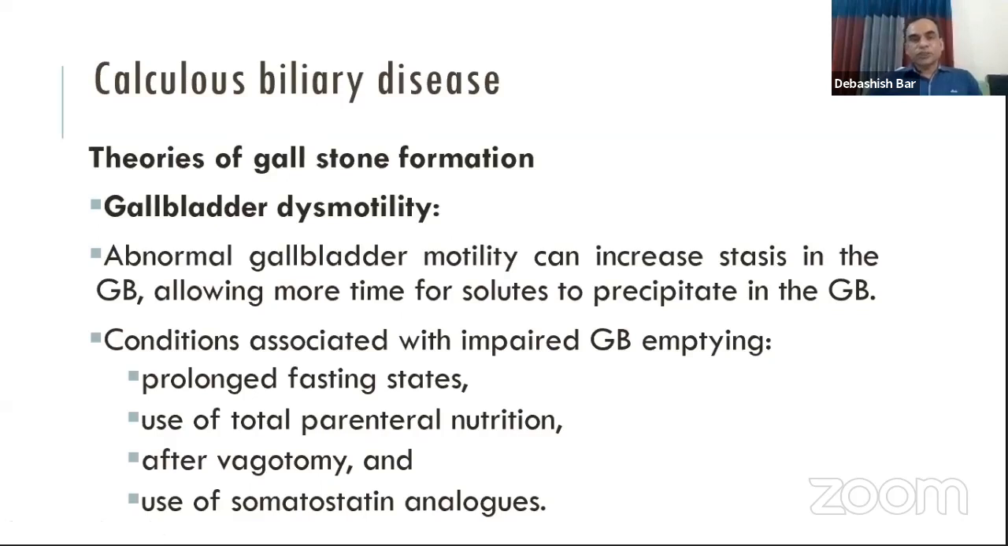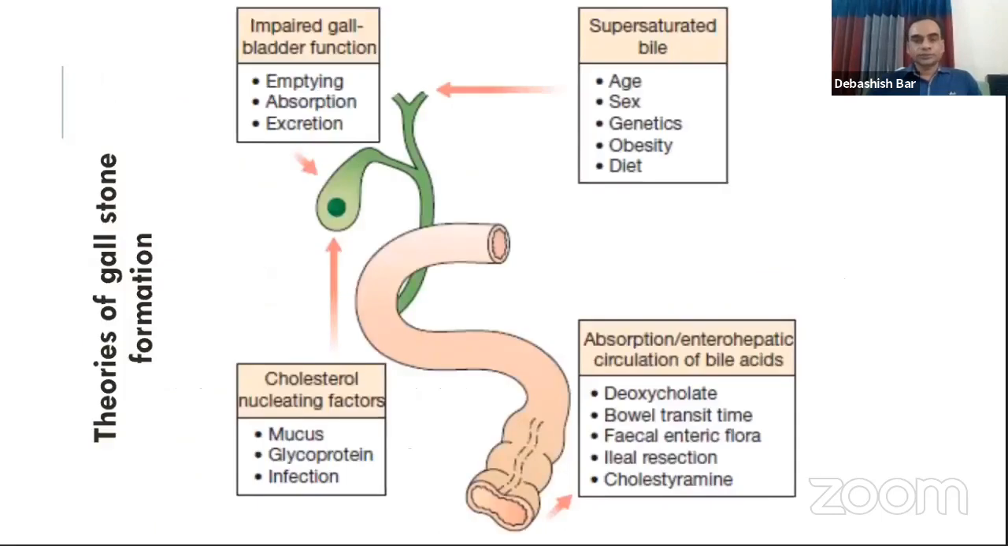If the gallbladder works abnormally and there is dysmotility in this organ, then stasis of the bile occurs in the gallbladder, which may cause formation of stone within the gallbladder. The conditions where impaired gallbladder emptying occurs are the prolonged fasting state, use of total parenteral nutrition, after vagotomy, and use of somatostatin analogs. All these conditions cause dysmotility of the gallbladder and stasis of the bile and help in formation of the gallbladder stone.